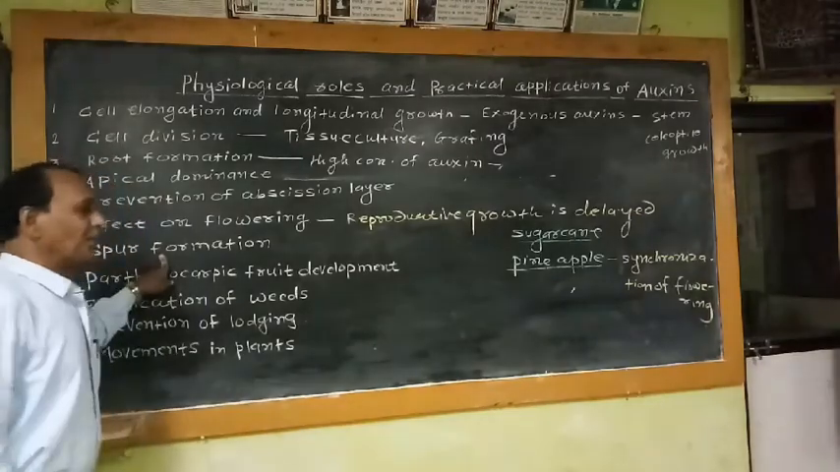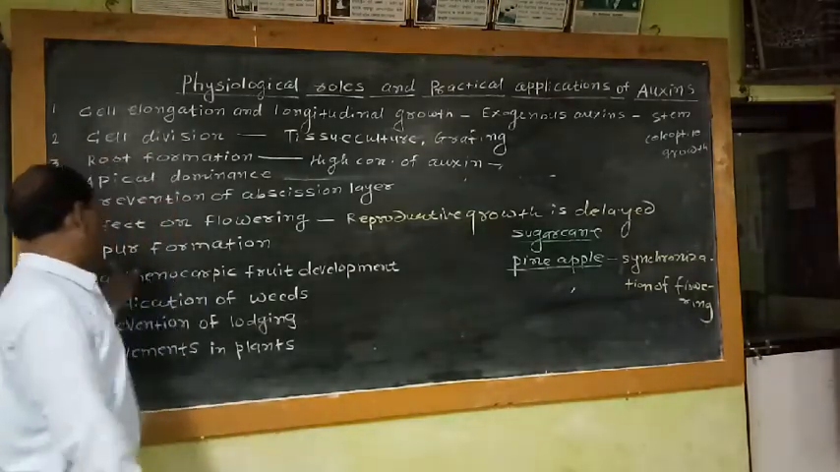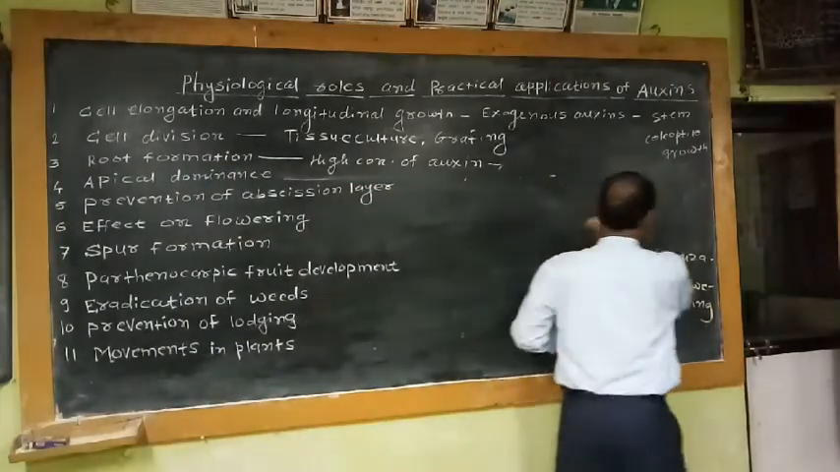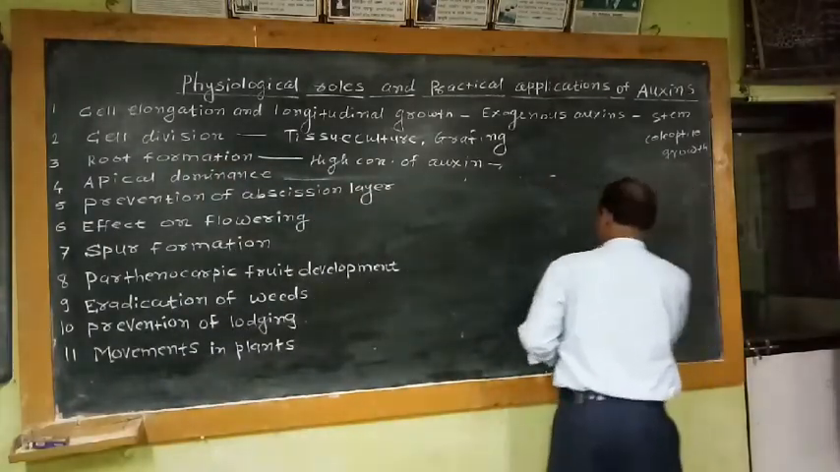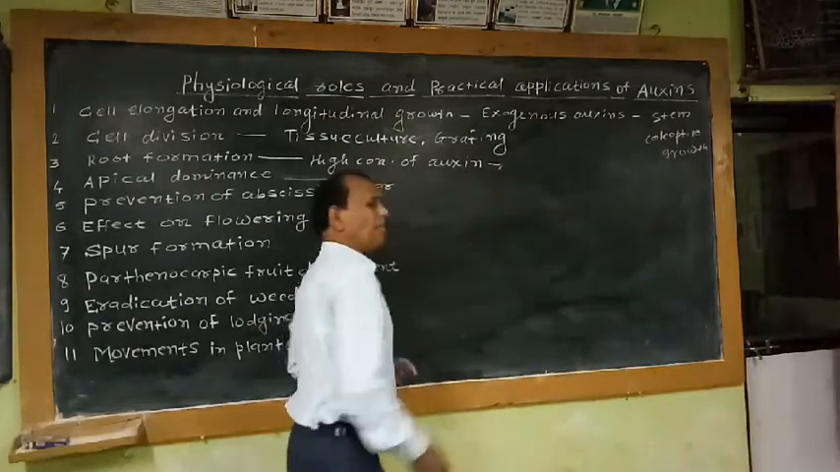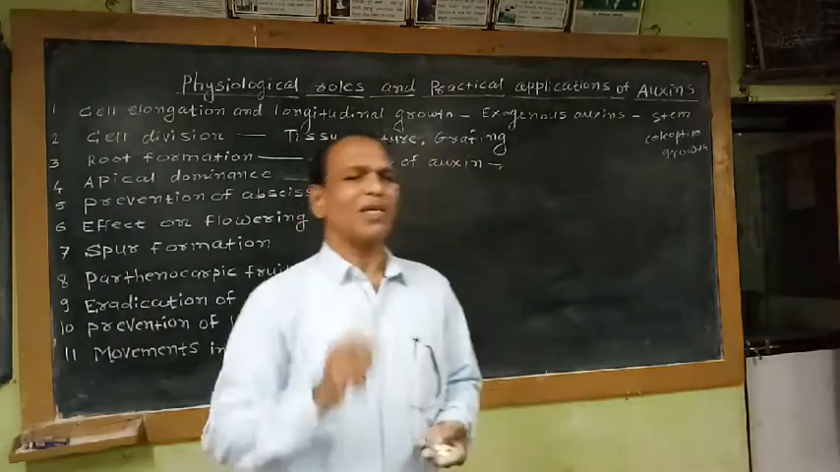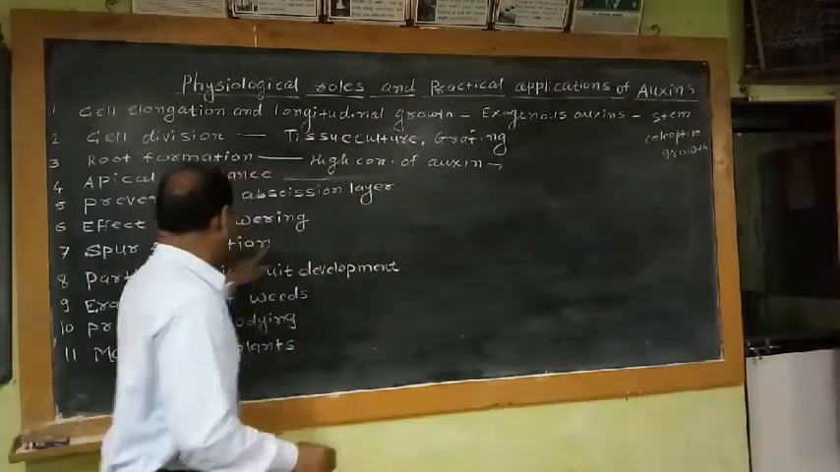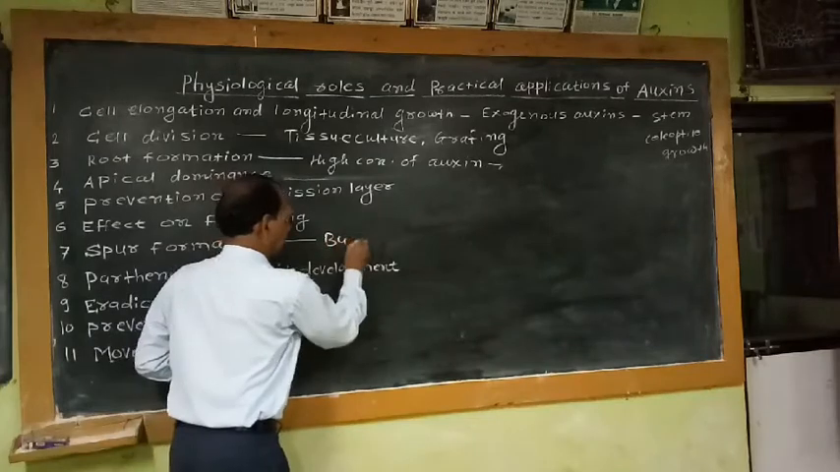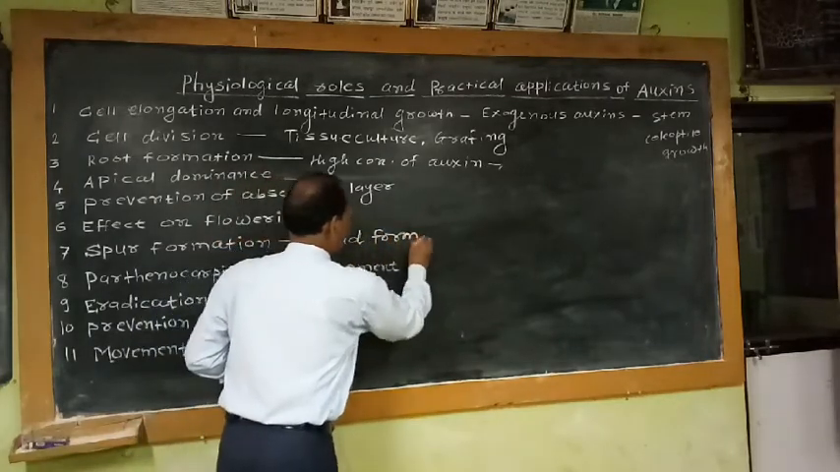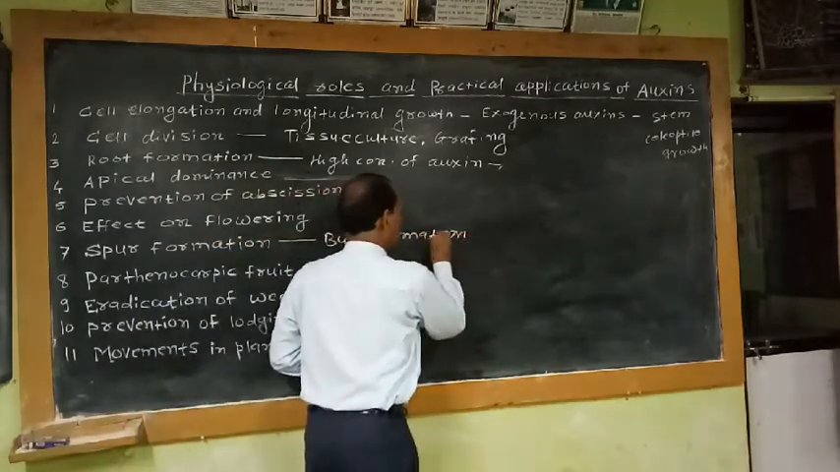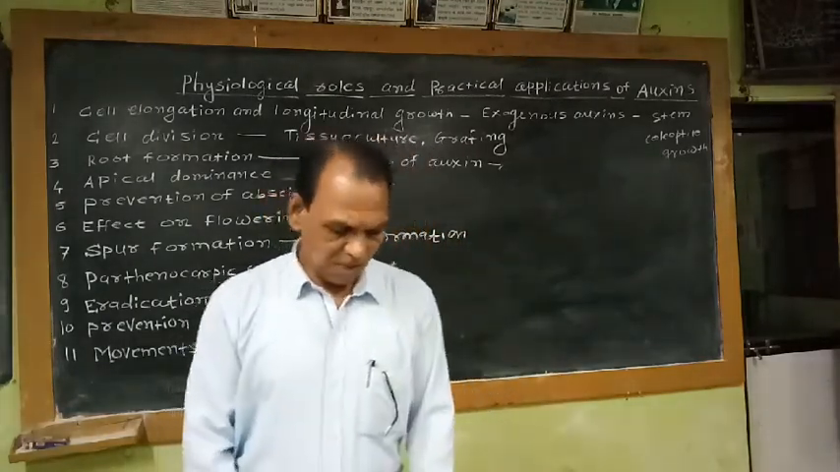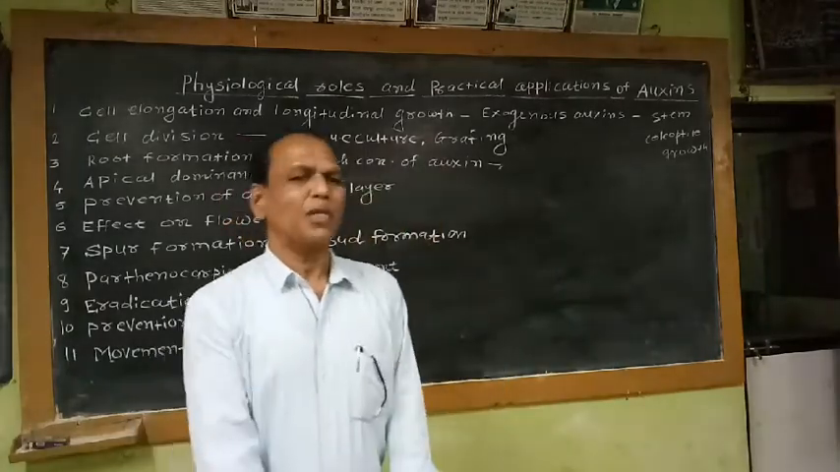The next physiological role of auxin is spur formation. Spur formation means bud formation. Buds are naturally available: apical buds are at the tips of the main branches, the main shoot axis, and lateral buds are available in the axils of the leaves and branches. Buds present in the axils of the leaves and branches are commonly known as axillary buds.